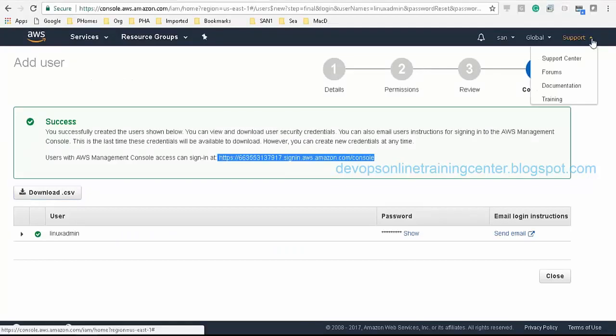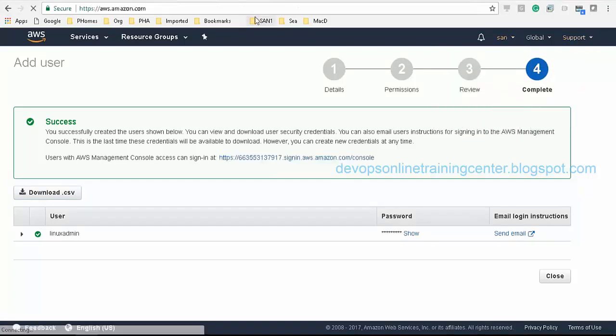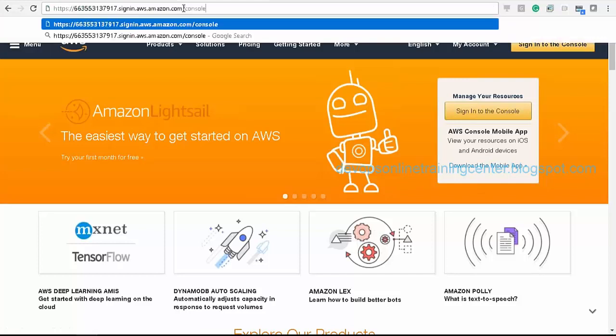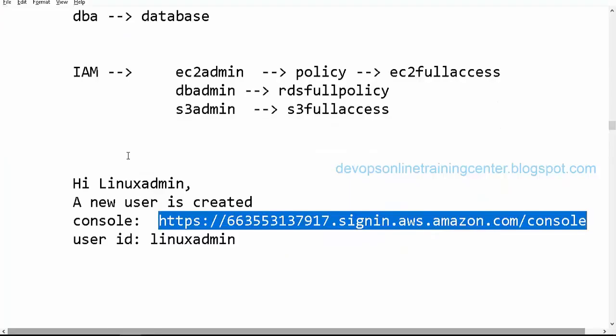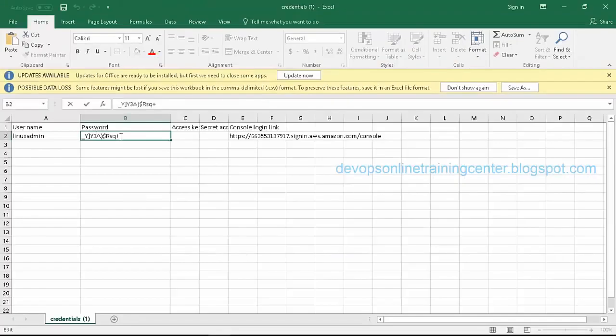I'll just sign out from my root user. Then I'll log into the Linux admin's console. Now let us say I'm a Linux admin, so I just log into the console. If you see, this thing is changed, right? Sign in using root account credential. This is the root account, but what we are signing in as is an IAM user. So now I'll give the username as Linux admin, and the password as this.